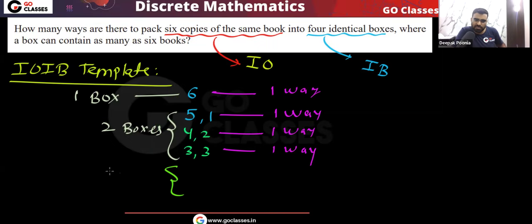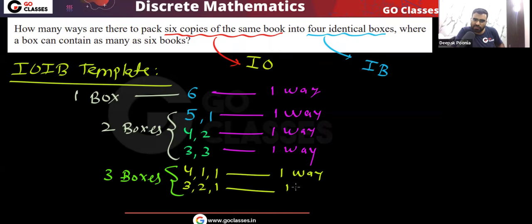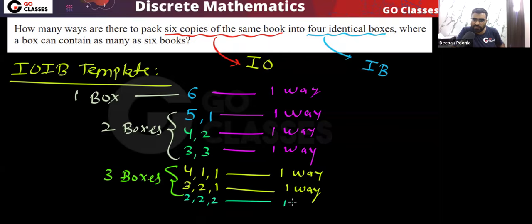If I use three boxes, then how many distributions can I create? I can do 4 1 1, or I can do 3 2 1. Is there anything else possible? No, nothing else is possible. So there will be one way here, one way here. Actually, 2 2 2 is also possible. So there is 2 2 2, and that will be one way.